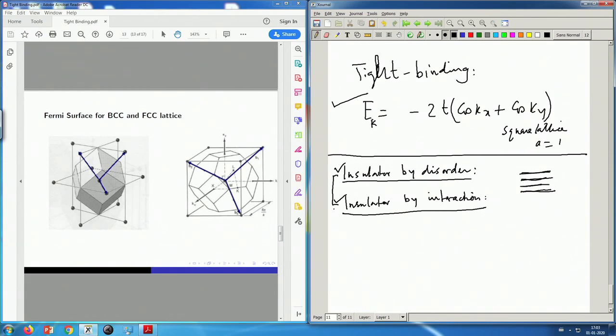Those we will not discuss in this course, but topological insulators we might discuss as an advanced topic towards the end.